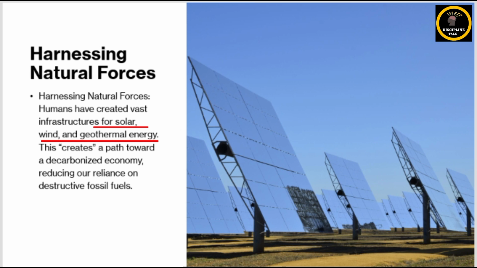These energy systems generate electricity without emitting greenhouse gases, which also reduces the dependency on fossil fuels, and the transition towards renewables is essential for combating climate change and for ensuring energy security.